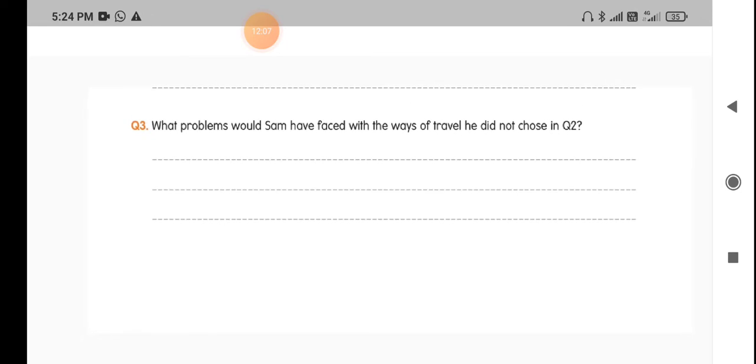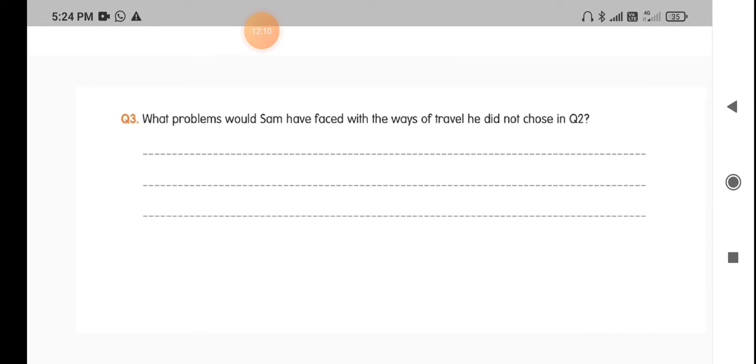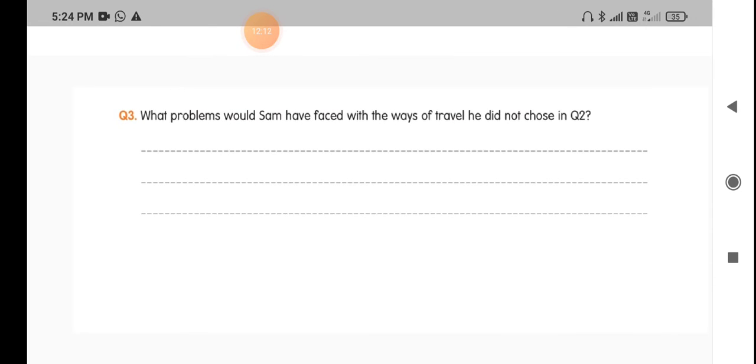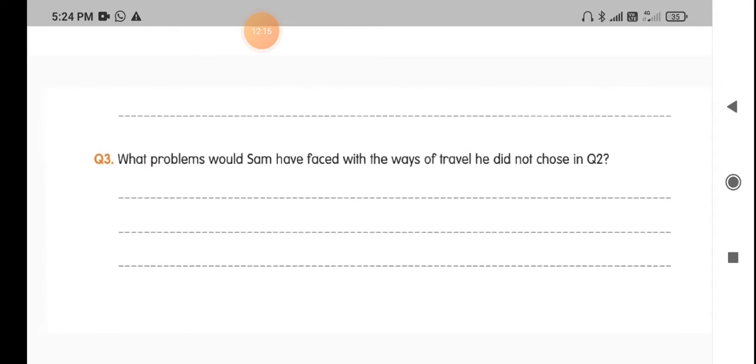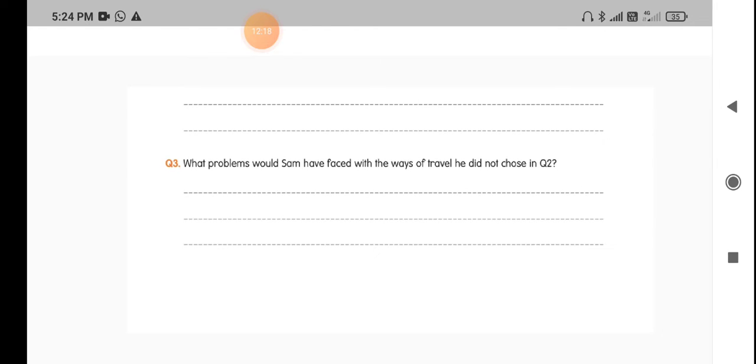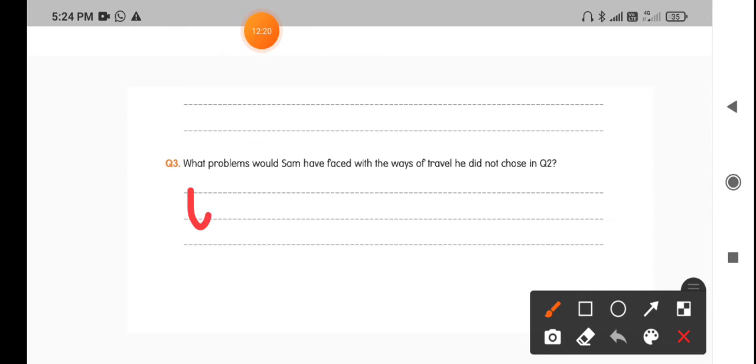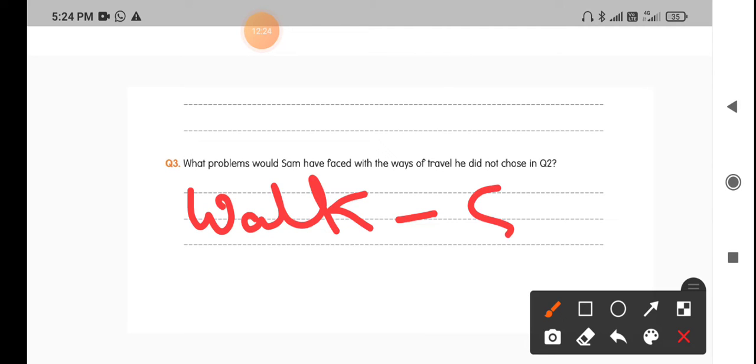And the third one: what problems would Sam have faced with the ways of travel he did not choose in question 2? If he goes by walk, it will be very slow. He cannot reach his mother quickly.